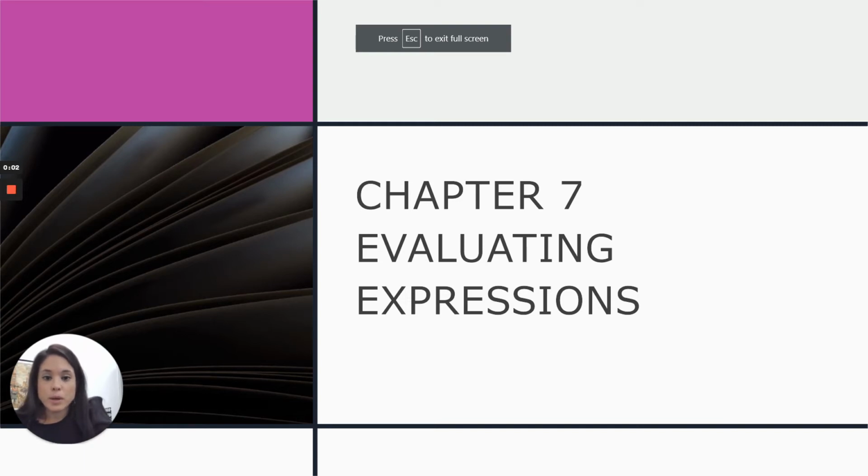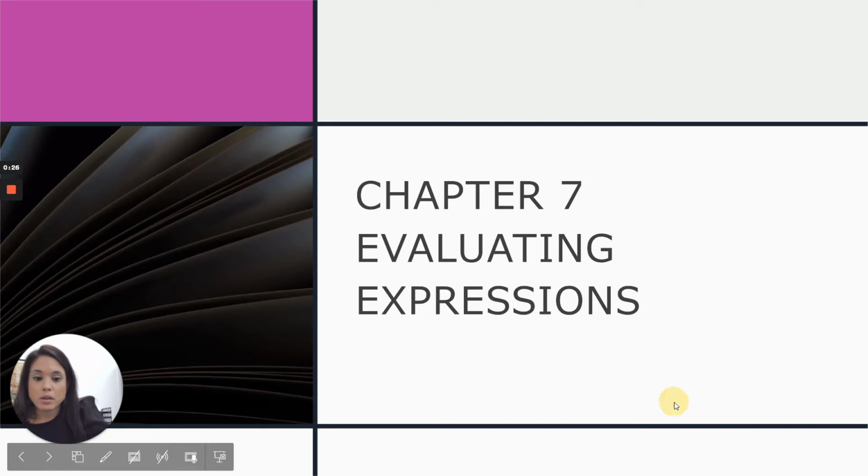Class, we're continuing Chapter 7, Evaluating Expressions. This is the last lesson in this chapter, called Evaluating Formulas. One of the reasons why you are learning algebra is so that you know how to use formulas. You're going to come across formulas in classes such as chemistry, physics, business, and even in real life, you may run into problems where you could apply algebra.